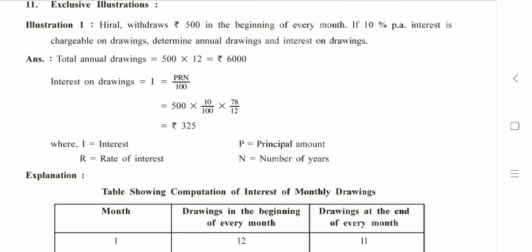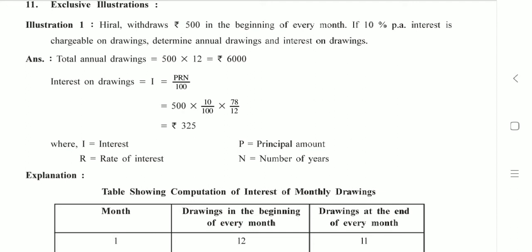Hiral withdraws rupees 500 in the beginning of every month. If 10% per annum interest is chargeable on drawings, determine annual drawings and interest on drawings.